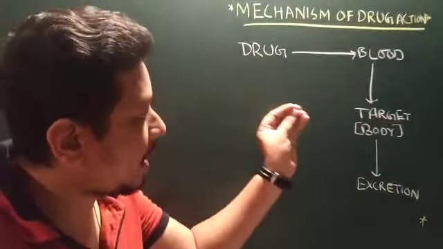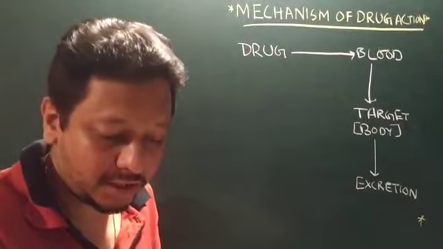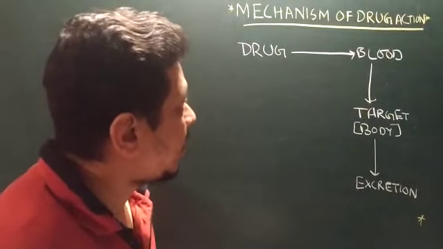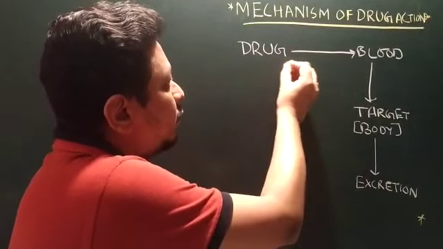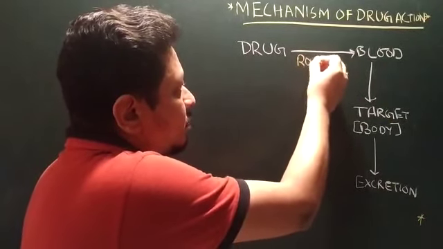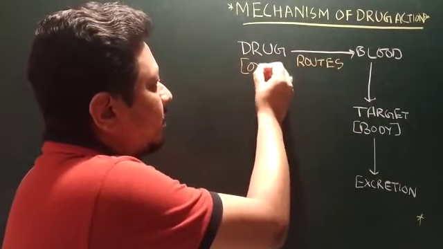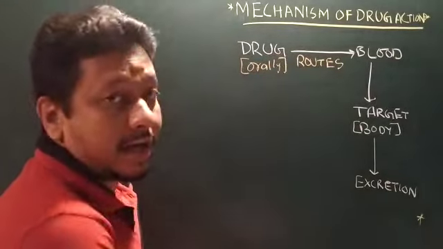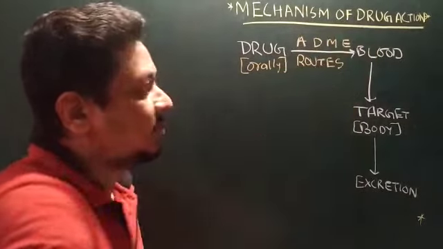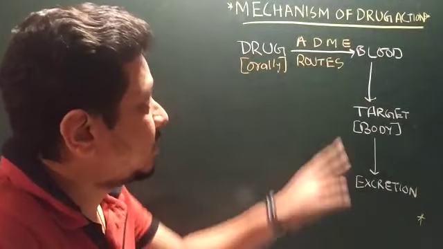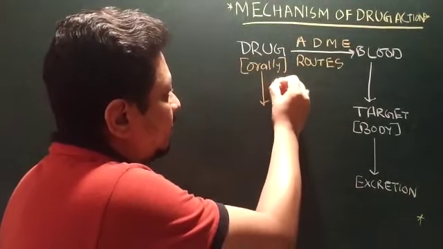Whenever a drug has to act on a specific target in the body, remember it has to reach the blood circulation, that is systemic circulation. Before the drug reaches the blood, it depends upon the routes of administration. Because if it is orally given, it has to cross these 4 pharmacokinetic processes before reaching the blood. Of course, the absorption of the drug first.